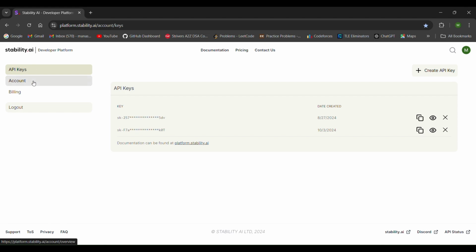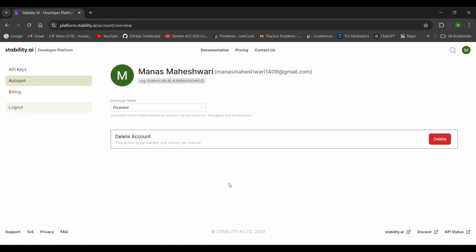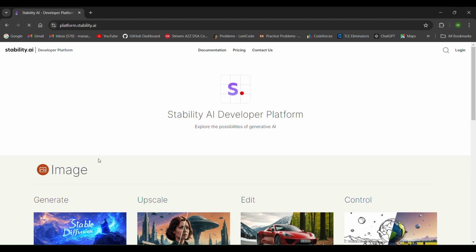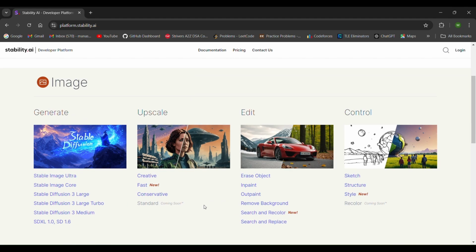Now for checking your account, you can just see your account here and the billing section is here. You can see how much credits are left. Minus 0.8 credits left, and you can buy more credits from here. And yeah, so this is how you can access your API URL and the API key.